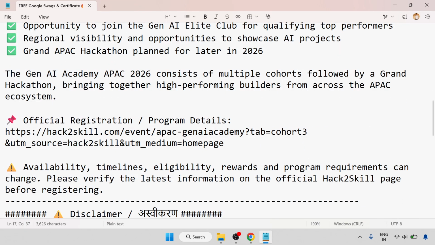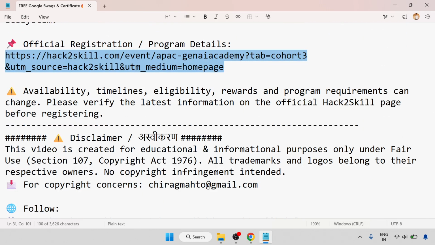The Gen AI Academy APAC 2026 consists of multiple cohorts followed by a grand hackathon, bringing together high-performing builders from across the APAC ecosystem. This is the official registration and program details page, and we'll go through this URL. Terms and conditions apply: availability, timelines, eligibility, rewards, and program requirements can change. Please verify the latest information on the official Hack2Skill page before registering.